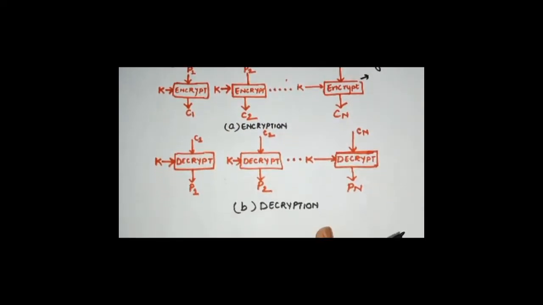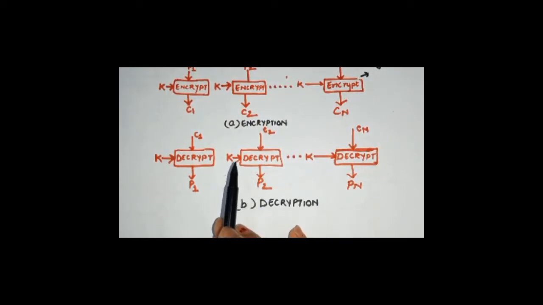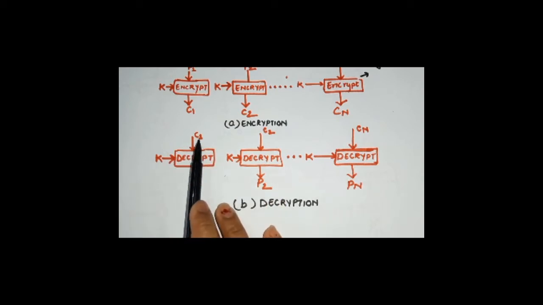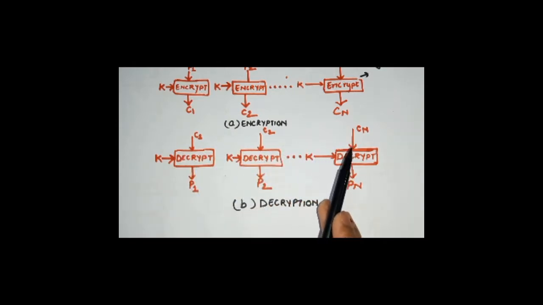Coming on to decryption. Decryption is just the reverse of what was done in encryption. In decryption, we'll be using a decryption block, and the decryption block will take the cipher block and the key as input. This key is going to be the same as the key for encryption, because this is symmetric technology. So decryption takes a ciphertext block and key and generates a plain text block. This decryption procedure is going to repeat for every block of ciphertext. So the entire electronic codebook mode, I hope it is clear to you.